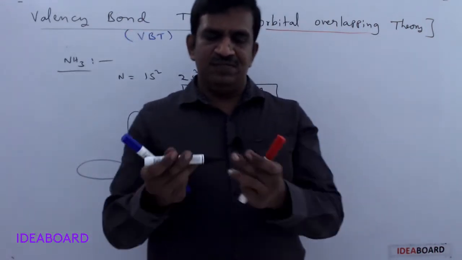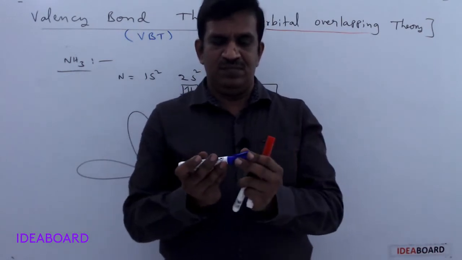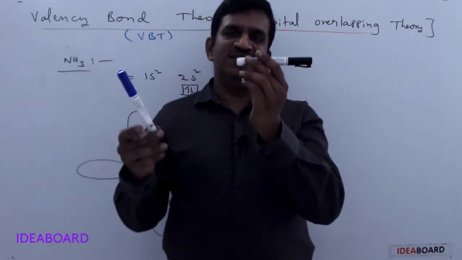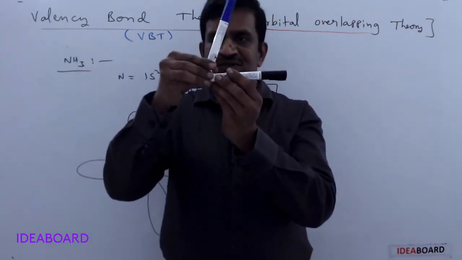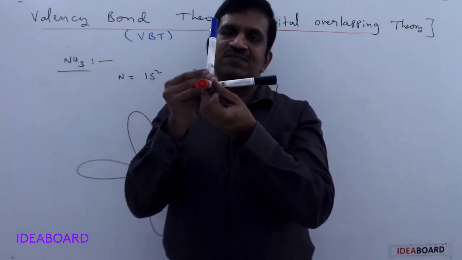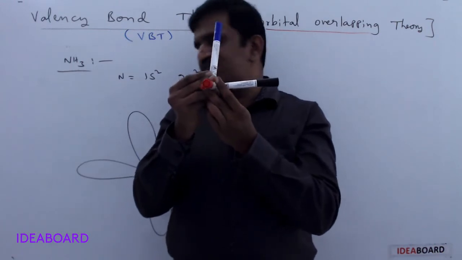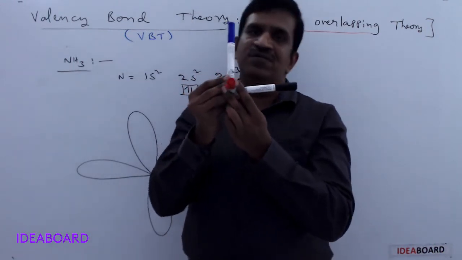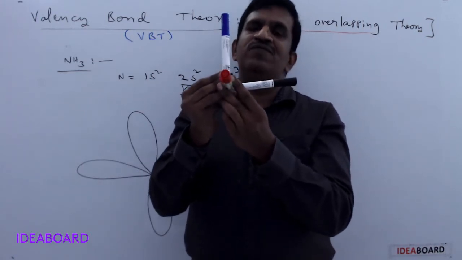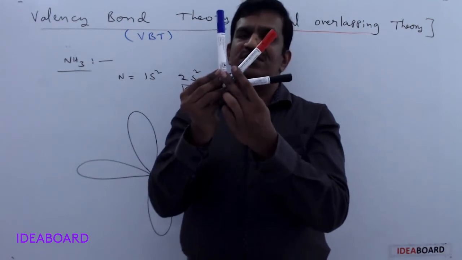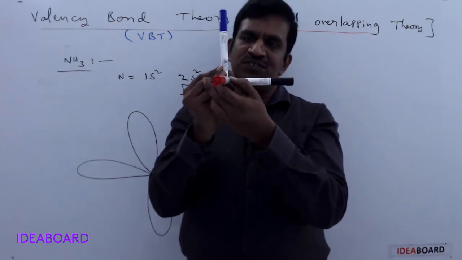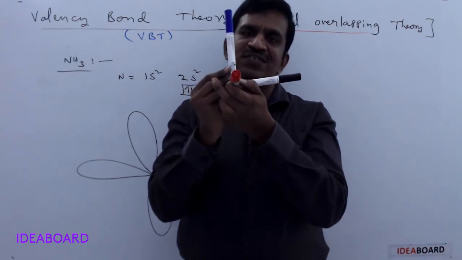Actually, how can we indicate the third p orbital? Please see here. You can write like so. This black color is the x-axis. This is the y-axis. What is the z-axis? How can we indicate it? Do you know? This is the z-axis. But is it possible to indicate this type on the board? Because the board is two-dimensional, and we can see this three-dimensionally. So how can we indicate it? It looks like this. But this is not actually the original structure of the x, y, z axes.